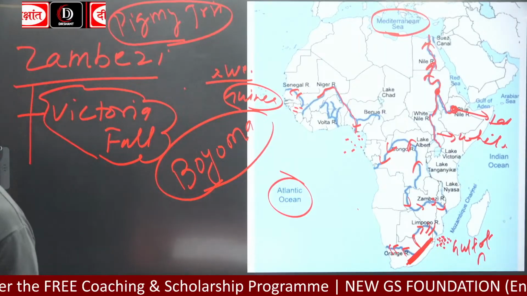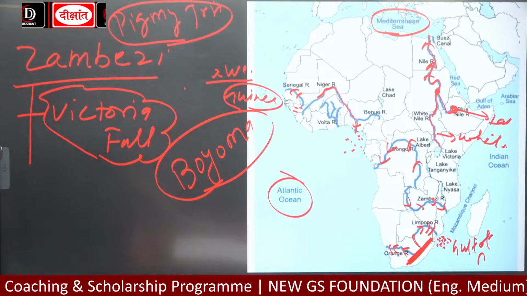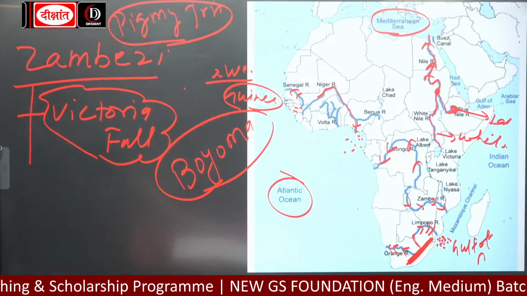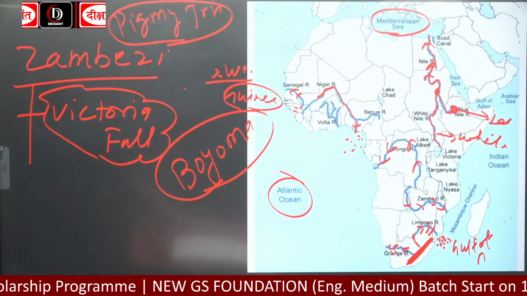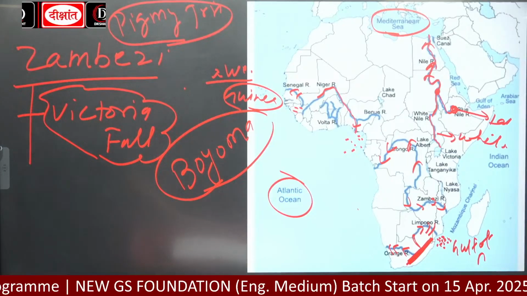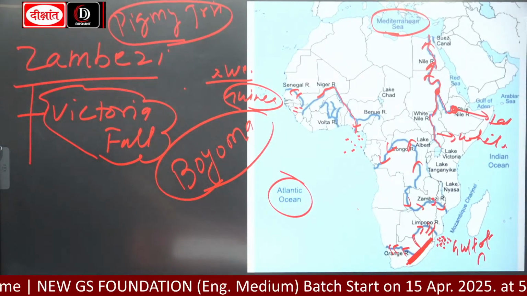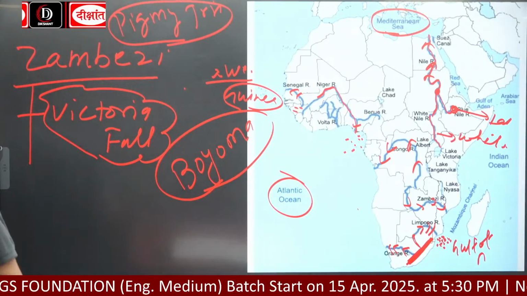Now, look, African rivers are very fast flowing rivers. Okay? And you all have read world history. Africa was the last continent which was colonized by Europeans. What were the reasons? I hope you all know what the reason was.